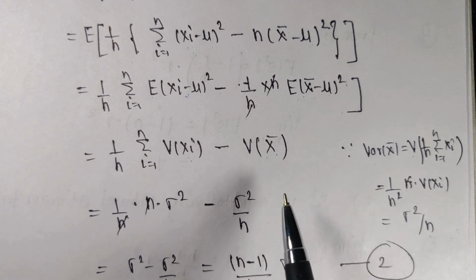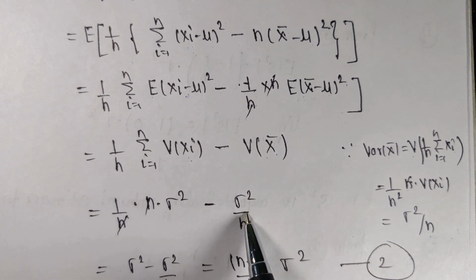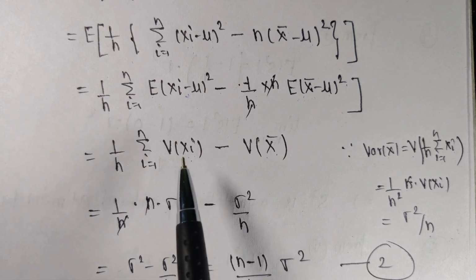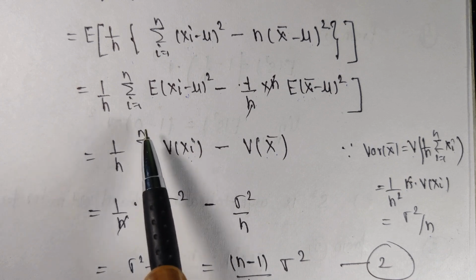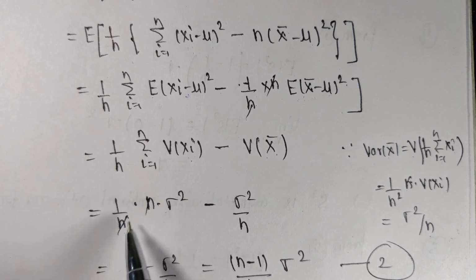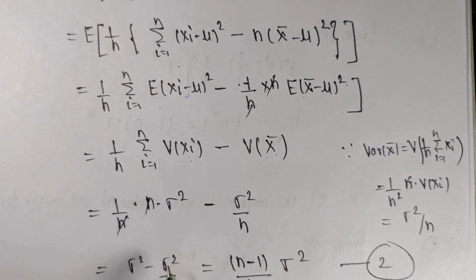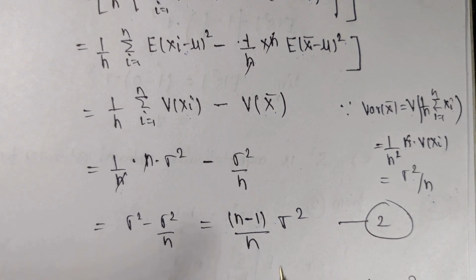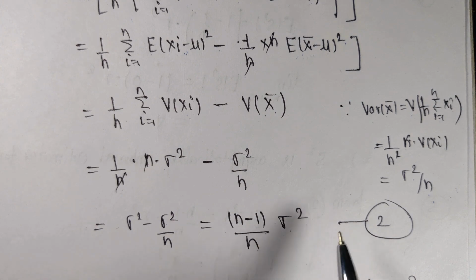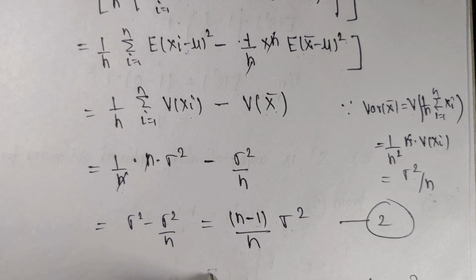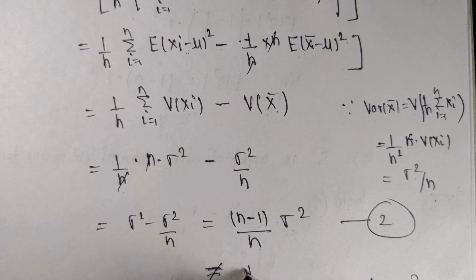Is it clear? So now we are putting the value of variance of xi here, variance of x bar here, and we are getting the resultant is what? Variance of xi is sigma square. Summation i going from 1 to n is what? n, and denominator is n, and n cancel out, minus variance of x bar is what? Sigma square by n. So sigma square minus sigma square by n, it becomes (n minus 1) upon n sigma square. Okay. So now you can see here expected value of s square is equal to (n minus 1) upon n into sigma square. That means this is not equal to sigma square.